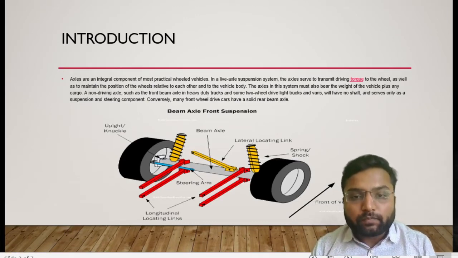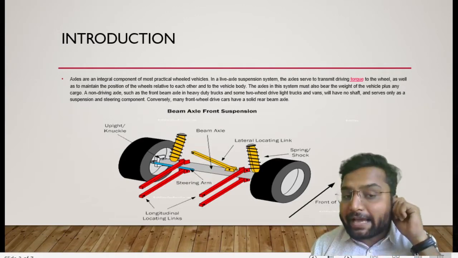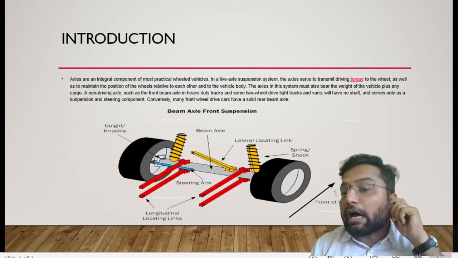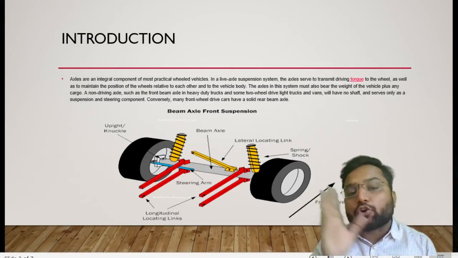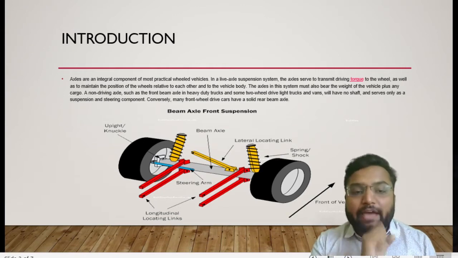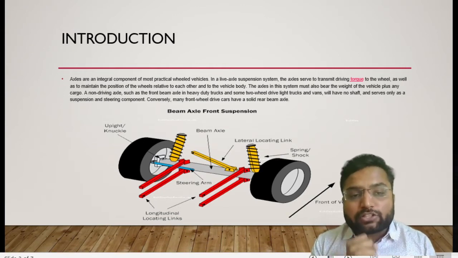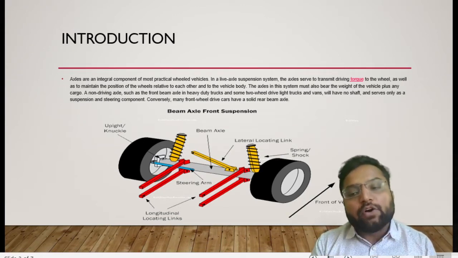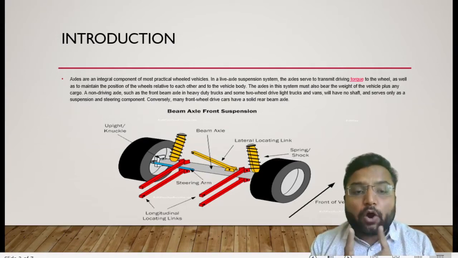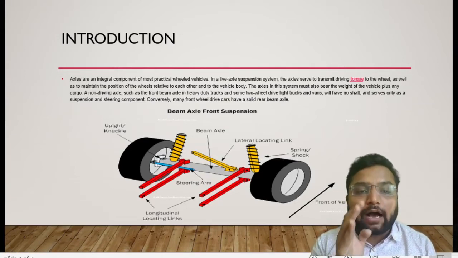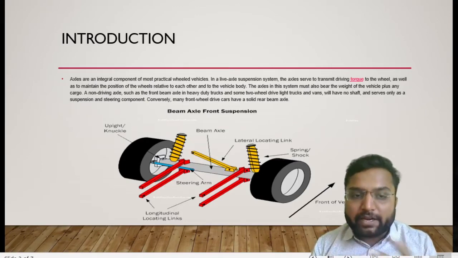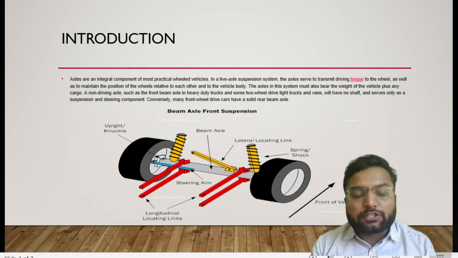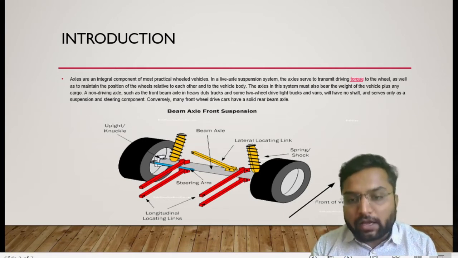Clear? In a non-driving axle, such as a dead axle, or a purely load-carrying axle which doesn't have any shaft, it should have a cross-section area different from our live axle. So a live axle will have a different cross-section area, and a dead axle will have a different cross-section area, which purely depends on the application of our vehicle. Clear? Okay, if it is a steering component, then it should be different. If it is an independent suspension, then it should be a different case.